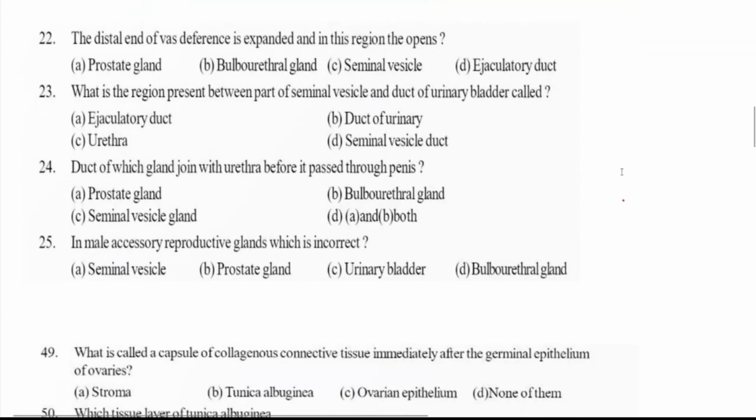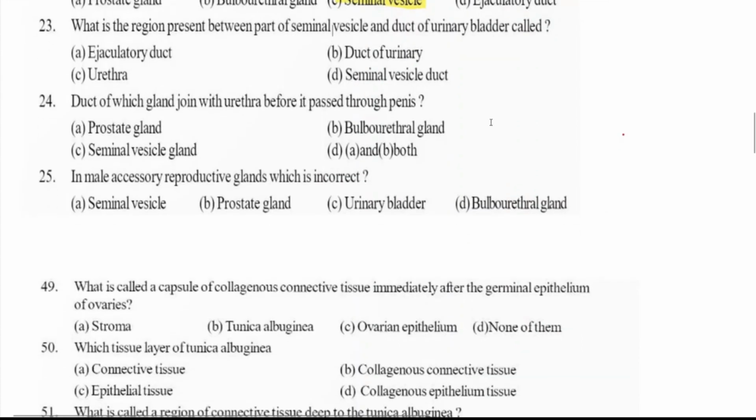Now, the distal end of vas deferens is expanded, and in this region, they are asking which part opens into the ampulla of vas deferens. It is the seminal vesicle, right? Duct of the seminal vesicles opens into the ampulla of vas deferens, right? Which is the region present between seminal vesicle and duct of the urinary bladder? Where does the seminal vesicle open? It opens into vas deferens, right?